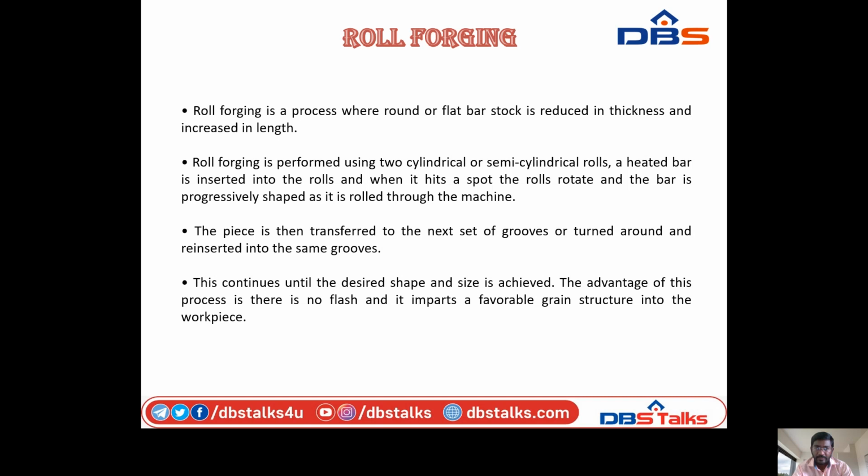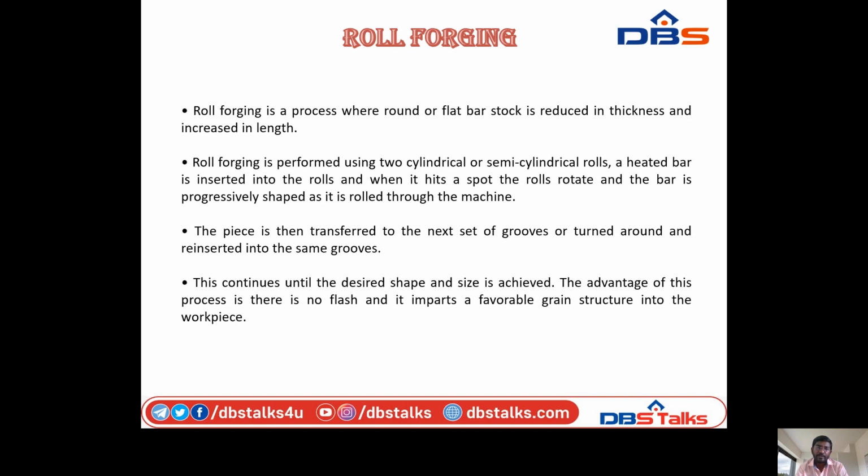Roll forging process. Roll forging is a process where round or flat bar stock is reduced in thickness and increased in length. So in the roll forging process, it is round bar or flat bar stock. It is reduced in thickness and increased in length.